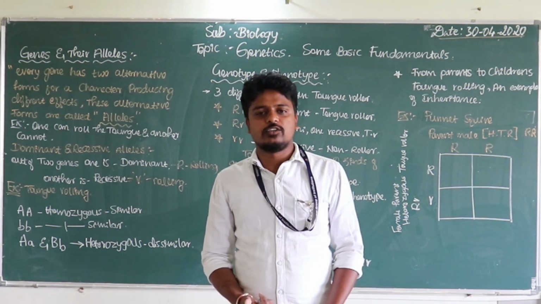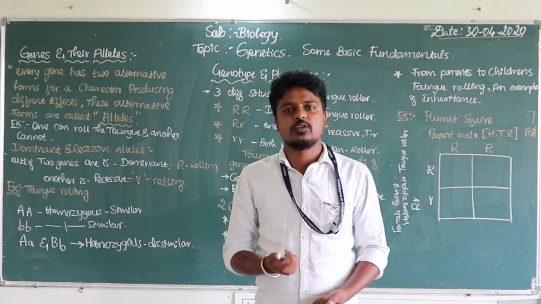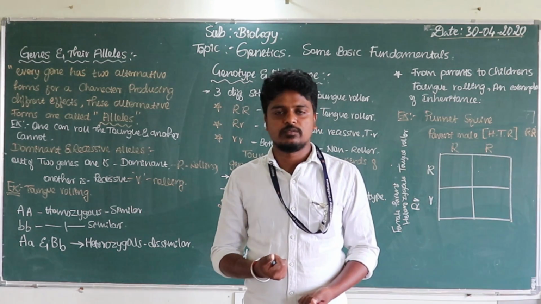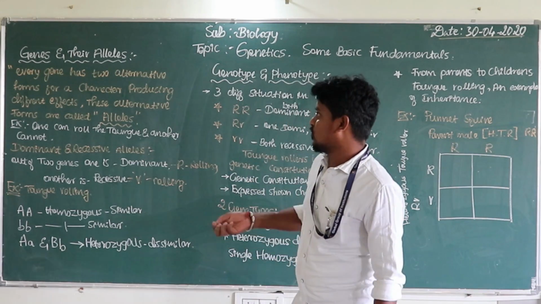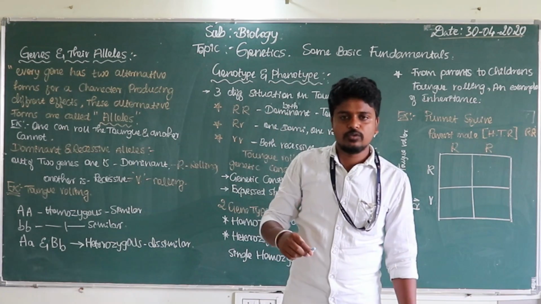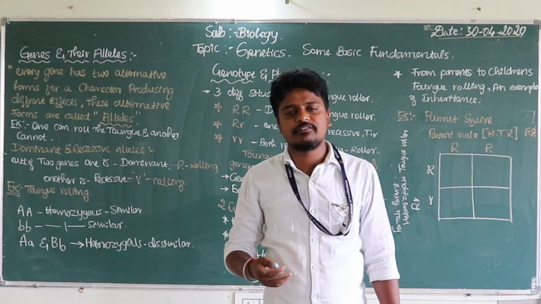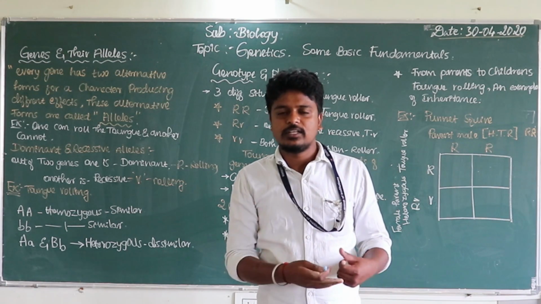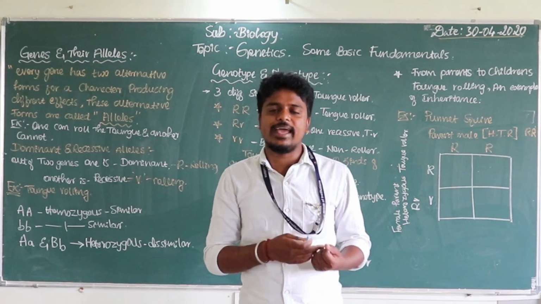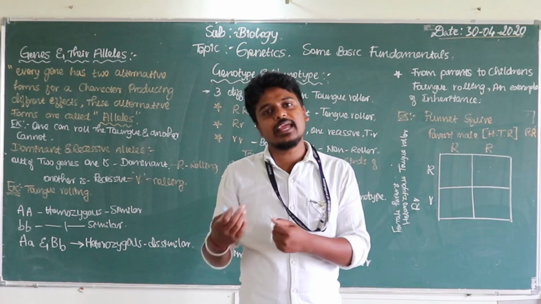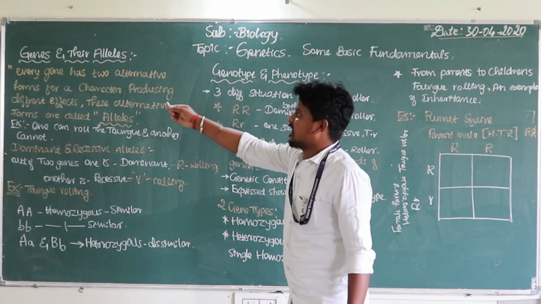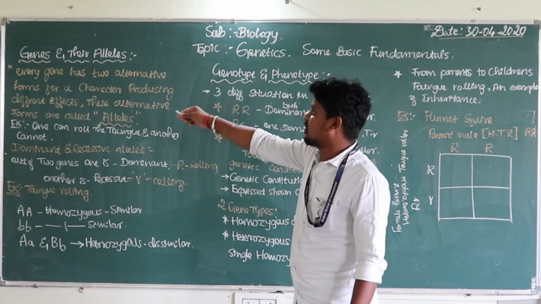Last session I told you how the sex of the baby is determined, which depends upon the pair of chromosomes, yes or no? In this class I will tell you about genes and their alleles. Last class I told you about sex determination: the female gametes are X and X, they are similar, and the male is X and Y, they are dissimilar. So let's start with the genes.